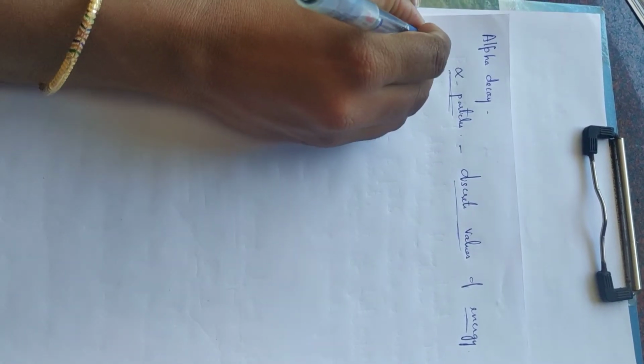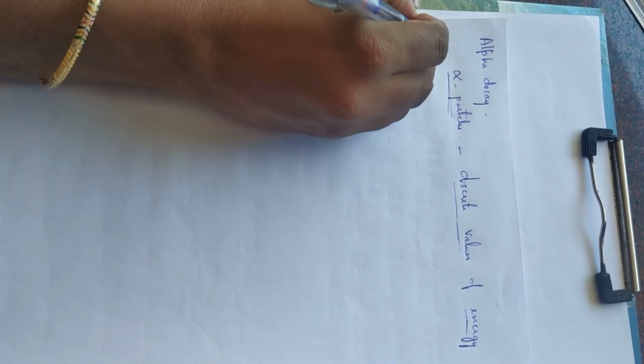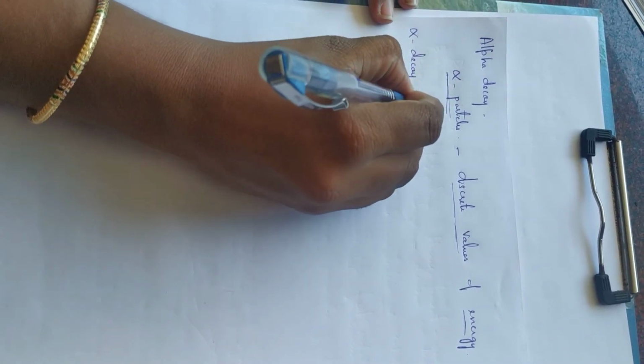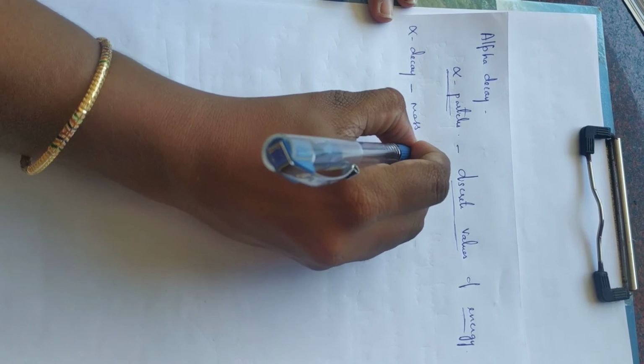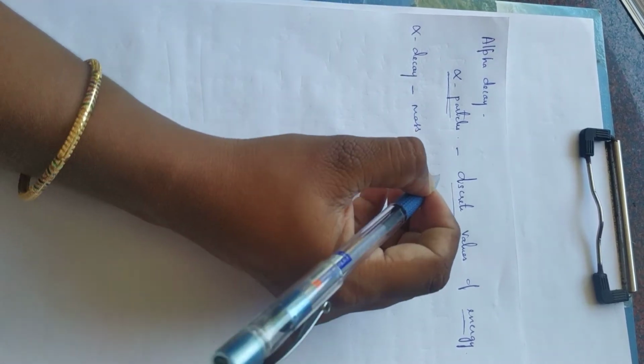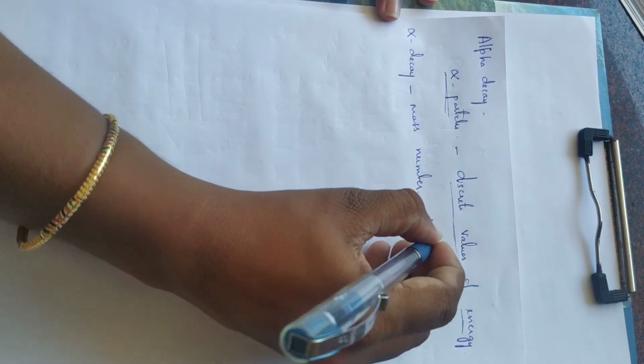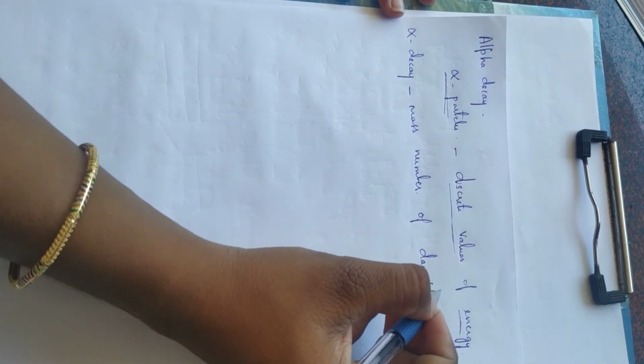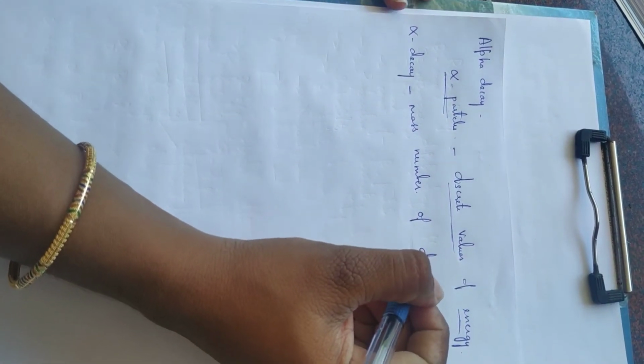Here, in case of alpha decay, mass number means the number of protons and neutrons, right? The mass number of the daughter nucleus — I don't know why they have not taken son, instead they have taken daughter.